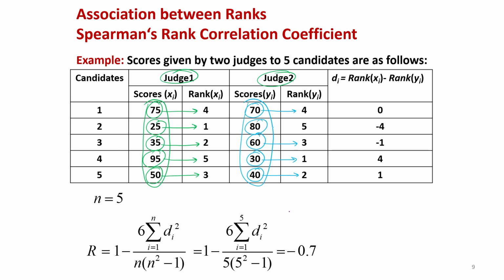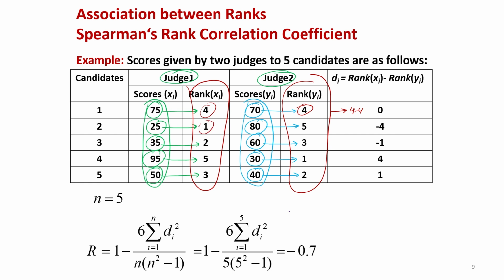And the highest value here is 80, which is given the rank 5. Right. So now we have the ranks of xi's and the ranks of yi's, and we try to find their difference. So if you try to see here, it will be 4 minus 4, which is equal to 0.